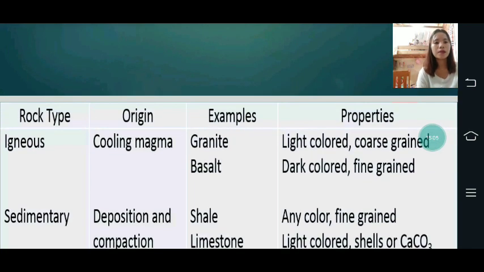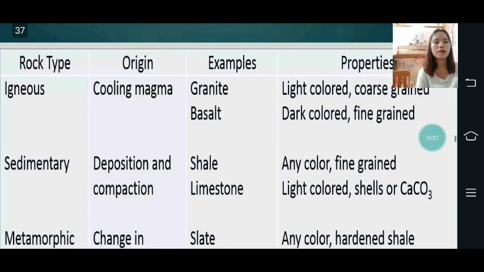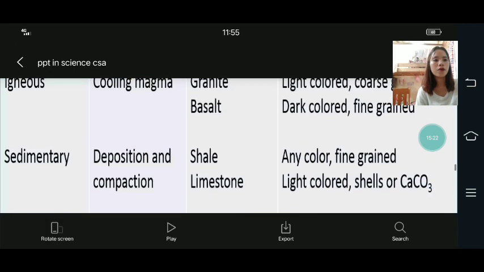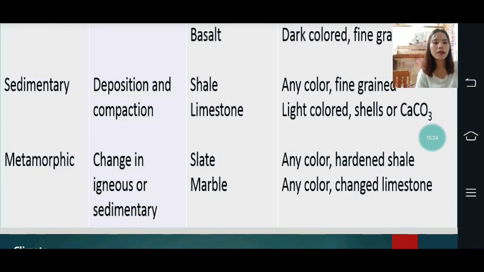So this is the rock type, then the origin, examples, and properties. Example, the igneous rock: the origin is magma. Then the examples, granite and basalt. Then the properties: light color, coarse grain, or dark colored grain. The sedimentary rocks: deposition and compaction. Shale, limestone; any color, fine grain, light colored shell, or CaCO3.